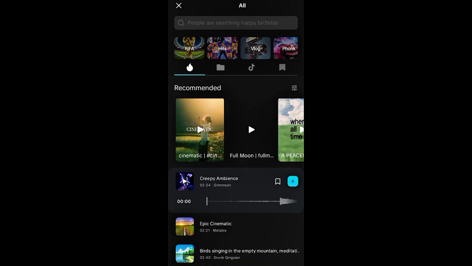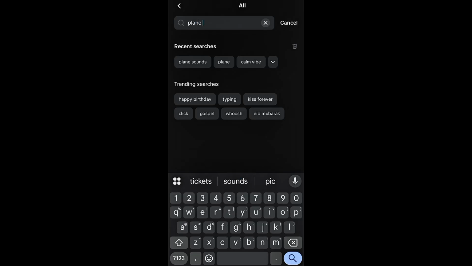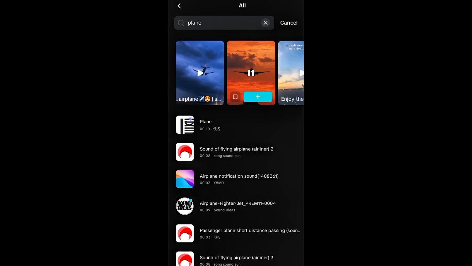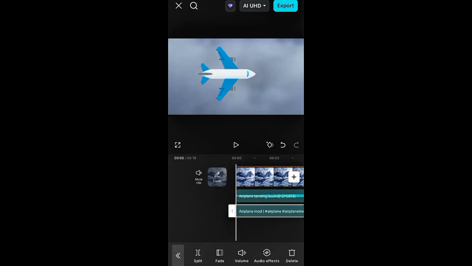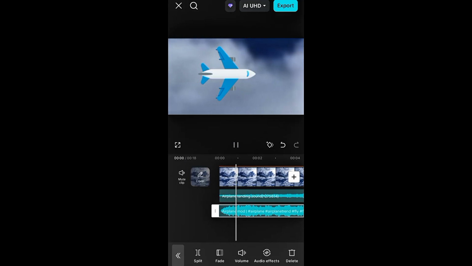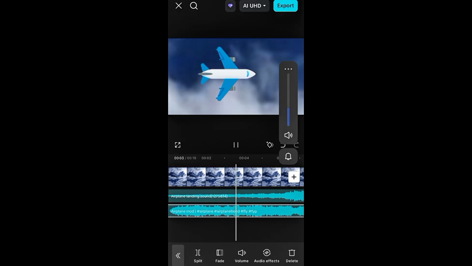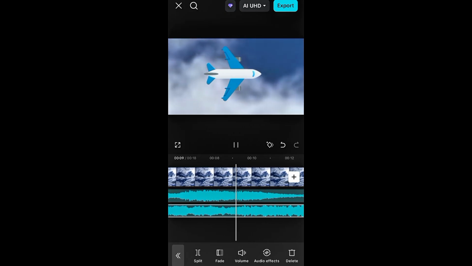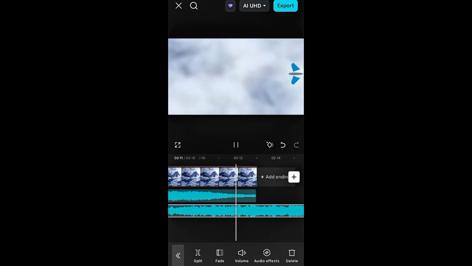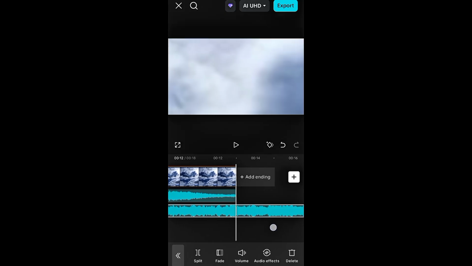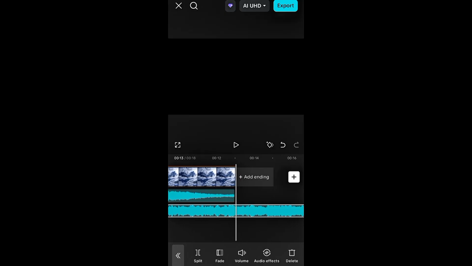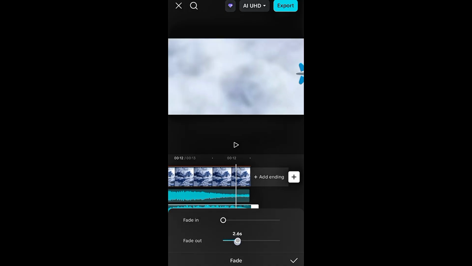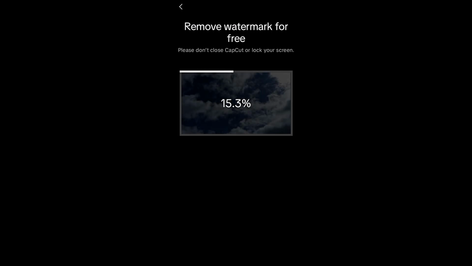After adding the plane sound, I wanted to add another background music, so I went back to audio and searched for plane. I already knew the sound I wanted, so I added it straight away. I discovered the sound was longer than the video, so I trimmed out the ending to match the video's duration, and that's how I created the animation, but it didn't end there. So now I exported the video and started a new project.